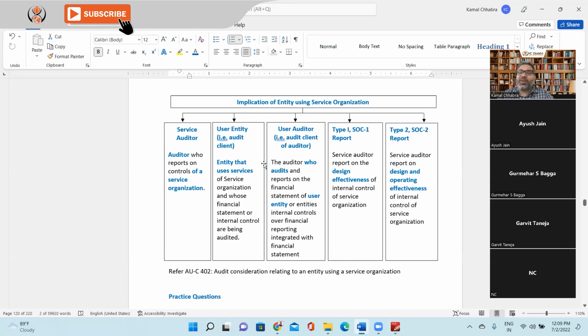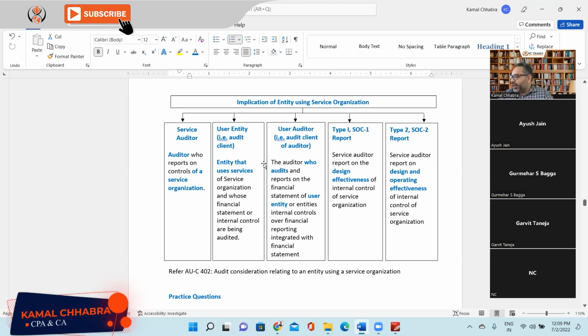Good morning, Ayush. Good morning. So, Ayush and Gurmeher are auditors of XYZ Limited, which is an issuer, right? So which type of report will you ask for from your client? Type 2, because for an issuer we perform an integrated audit. Yes. Okay.